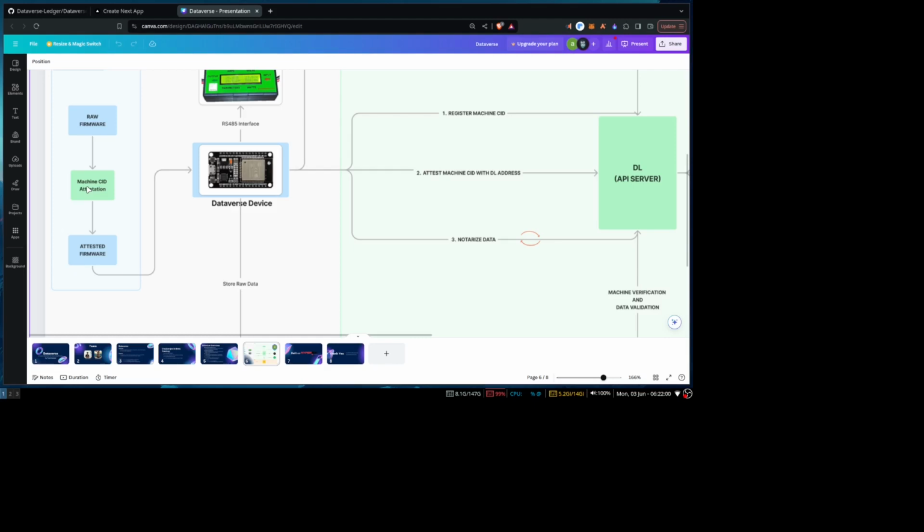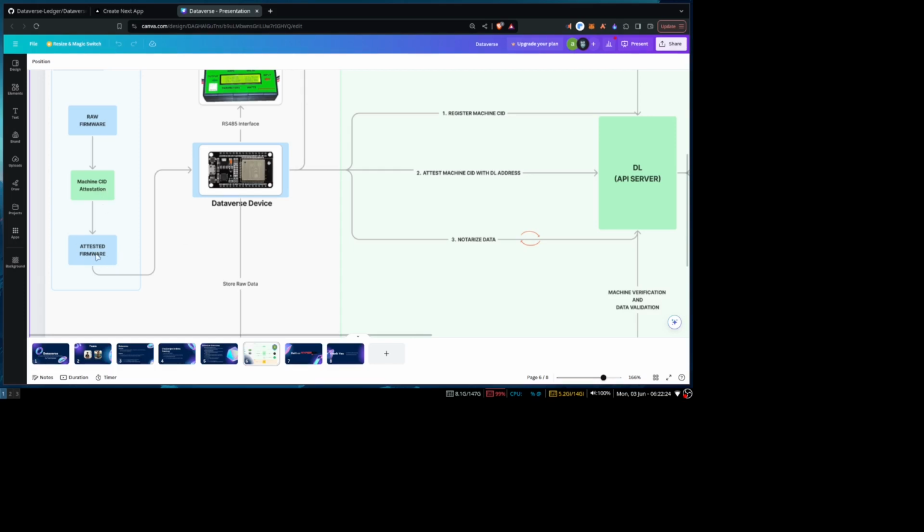So this machine ID is logged, or notarized, into the data ledger chain, and you cannot fake it. Once the CID is created for this machine, now you create a mnemonic through which you will interact with the chain, basically your wallet, and then you have a public key for that wallet.